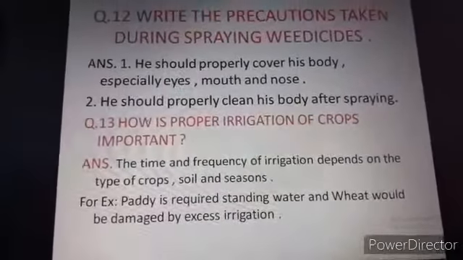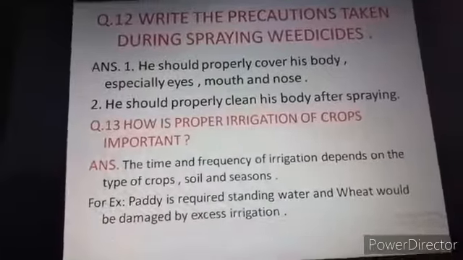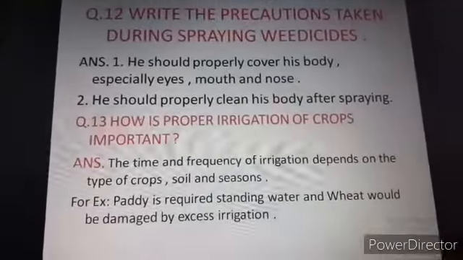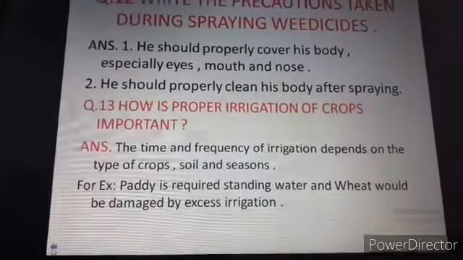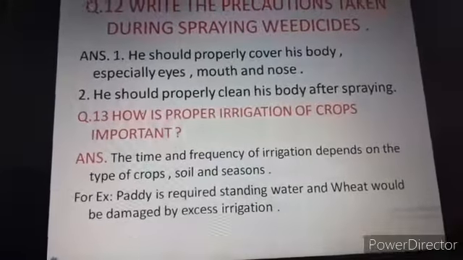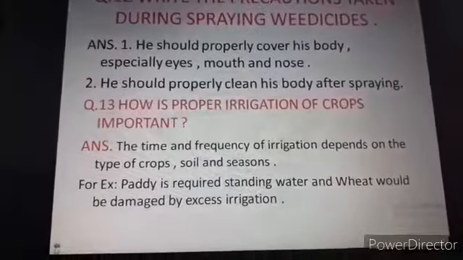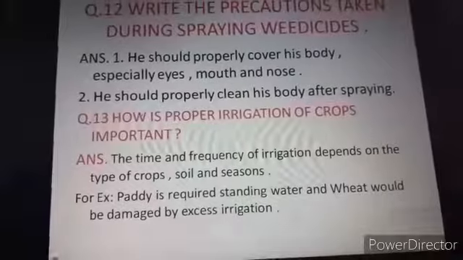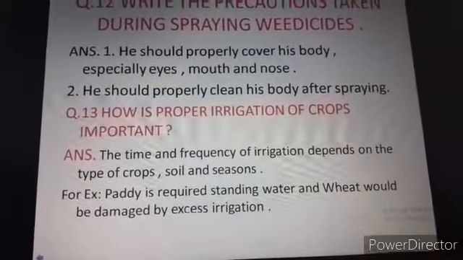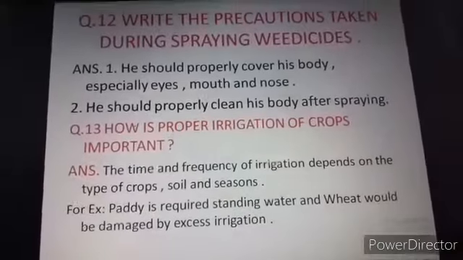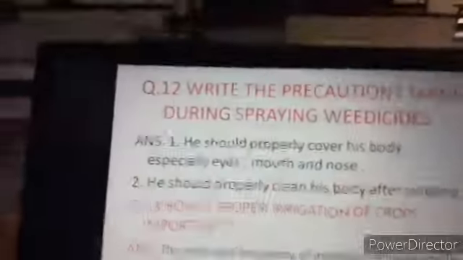Next, question number 12: write the precautions taken during spraying weedicide. What type of precautions should be taken by a person who is spraying weedicide, pesticide or insecticide on the crops for the prevention of weeds, pests or insects? The following precaution should be taken: he should properly cover his body, especially the sensitive parts of the body, eyes, mouth and nose, from any harm.